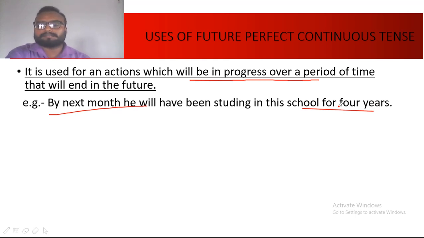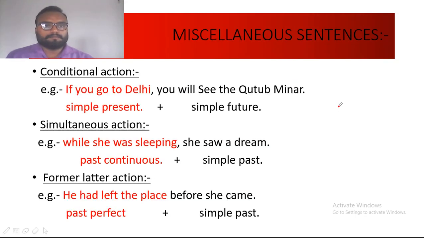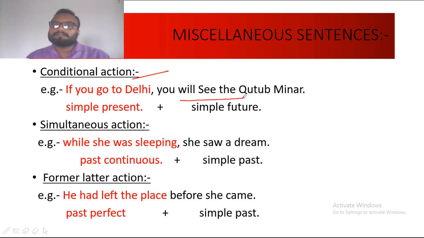Now there are some miscellaneous structures. The first is conditional action. Now what is conditional action? Let's see an example first. If you go to Delhi, you will see the Qutub Minar. So the action of seeing Qutub Minar is dependent upon the action of going to Delhi. There is a condition that if you want to see Qutub Minar, you will have to go to Delhi for it. Therefore this type of sentence will take simple present plus simple future.